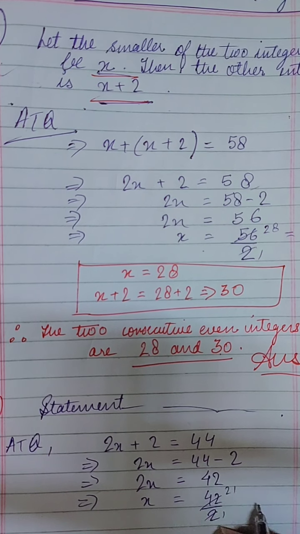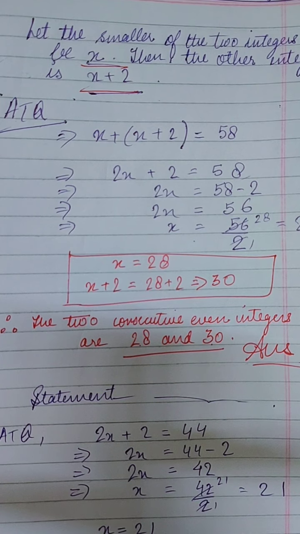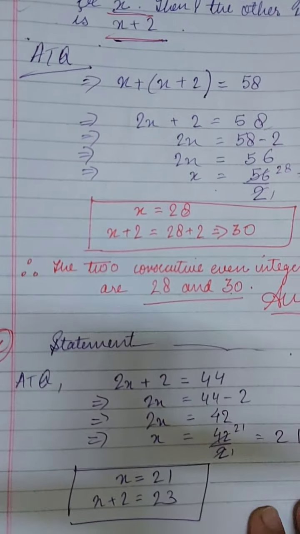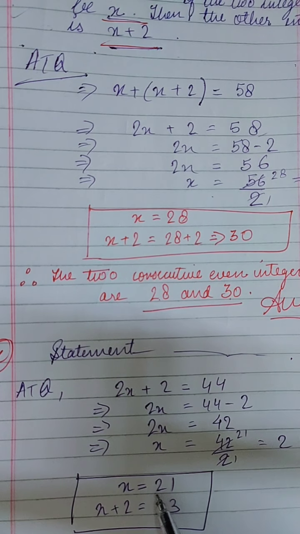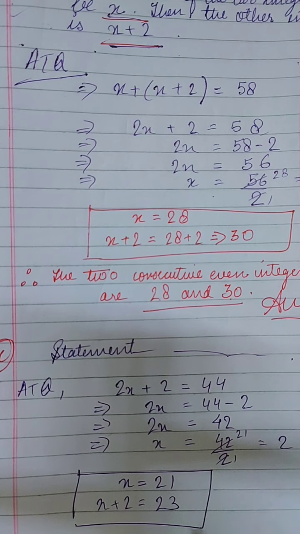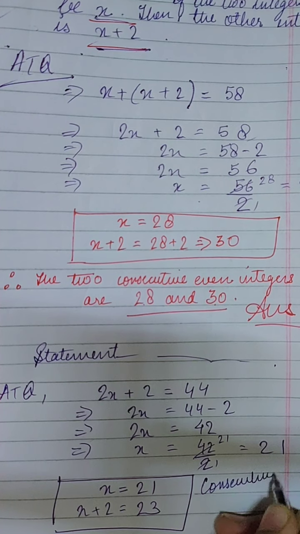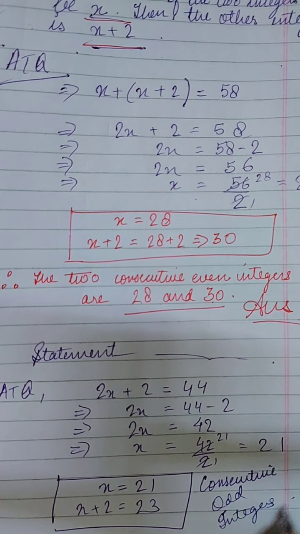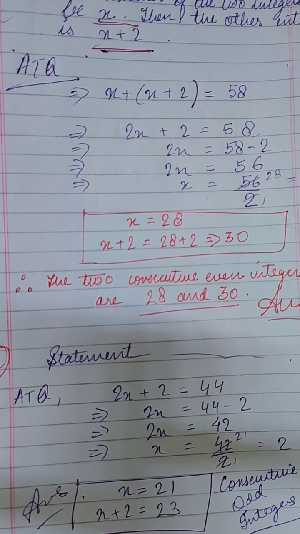2 21 times is 42, so 21. So if x is equal to 21, x plus 2 will be equal to what? 23. So this is your answer. Like this only you will do properly. Okay, option C I have just explained. You have to do properly in your copy. First number is 21, the second is 23, and they are consecutive odd integers. Write down properly. Okay, this is for explanation.